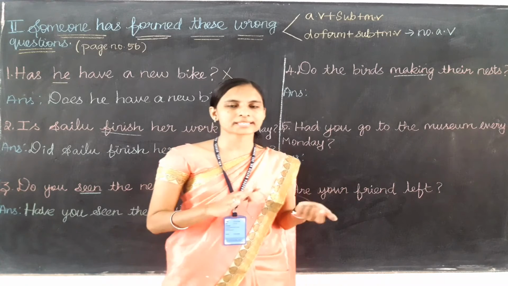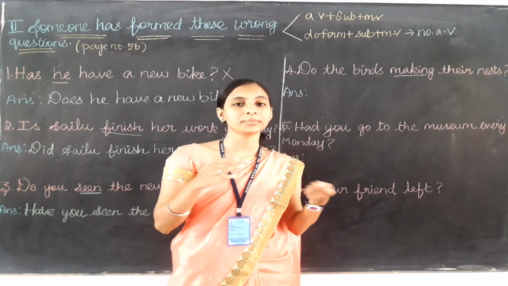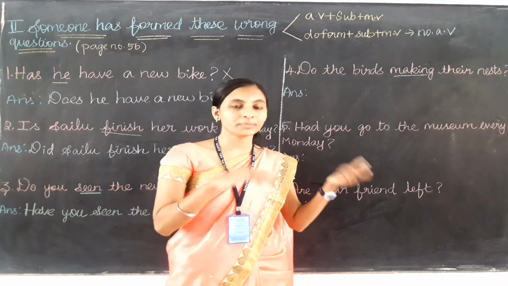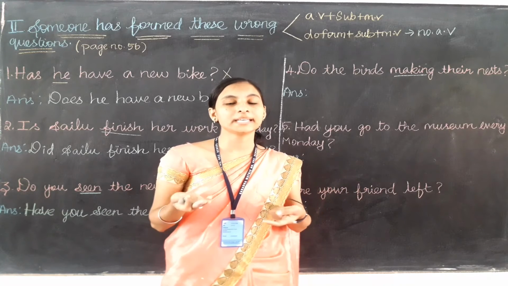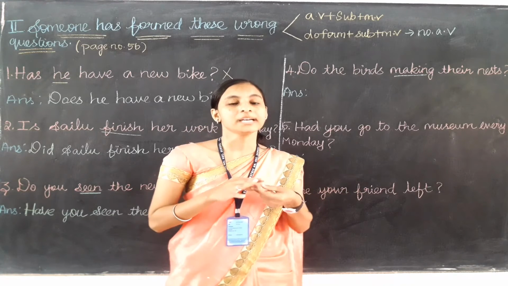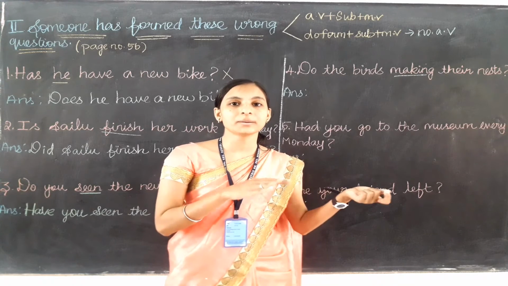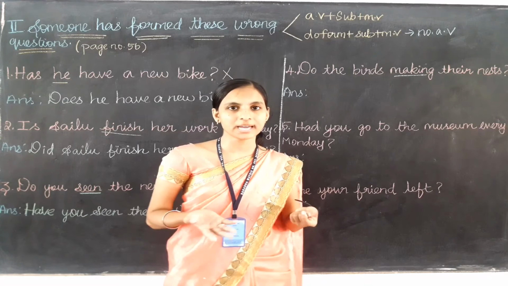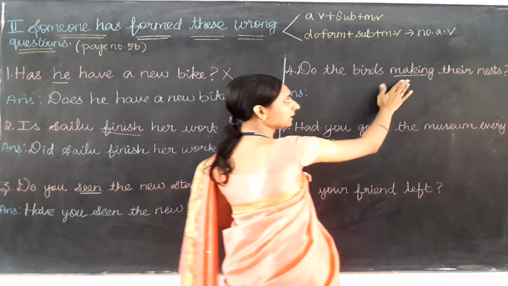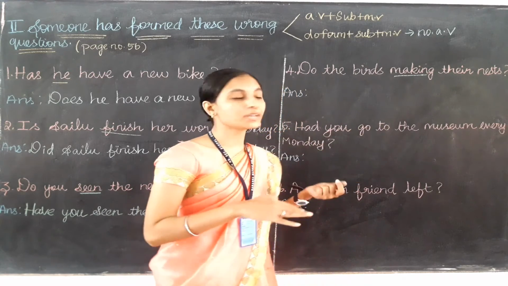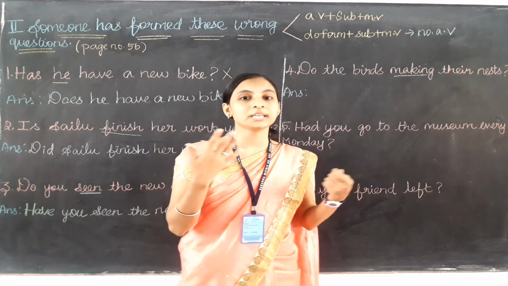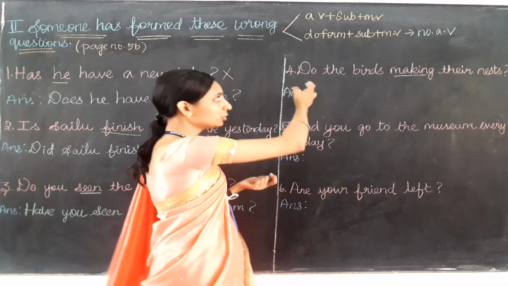So which form of auxiliary verb comes with the main verb ending in ing? Do you remember? Yes, only the be form verbs will come with the main verb which ends with ing. So here definitely this making has come with the be form verb only, not the do form verb.